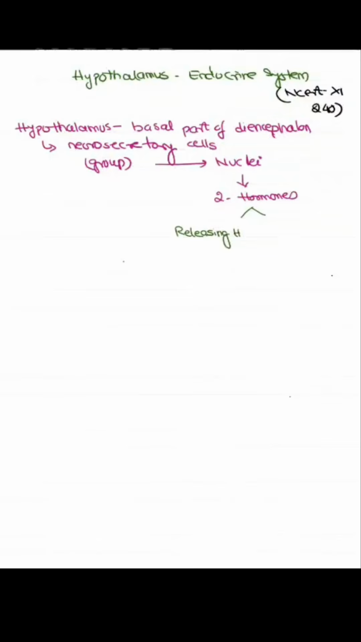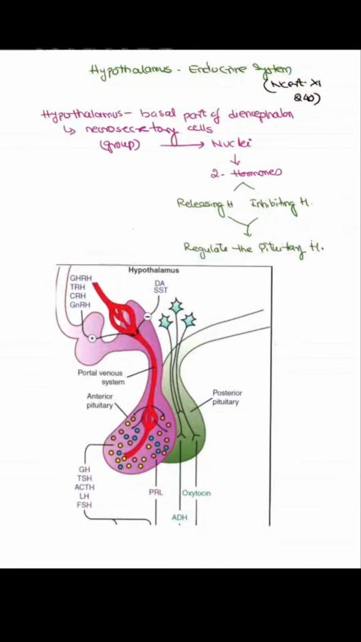Two types of hormones are basically produced. These are releasing hormone and inhibitory hormone. Both releasing and inhibitory hormones are regulating the anterior pituitary hormones. As you can see in the diagram, the group of the neurons, the neurosecretory cells, form the nuclei.